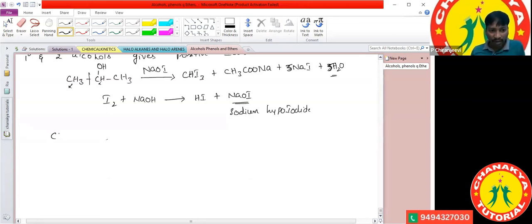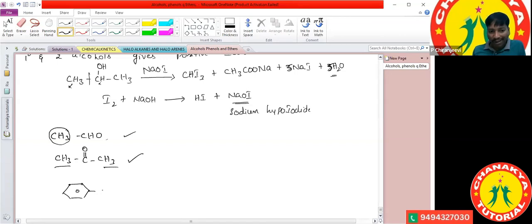For example, let us see CH3CHO, acetaldehyde. Acetaldehyde gives a positive iodoform test. Sir, how do you say that? Here, the alpha carbon atom is a methyl group. Acetone, CH3, C double bond O, CH3, also gives a positive iodoform test, because both sides have a methyl group. And acetophenone also gives a positive iodoform test.